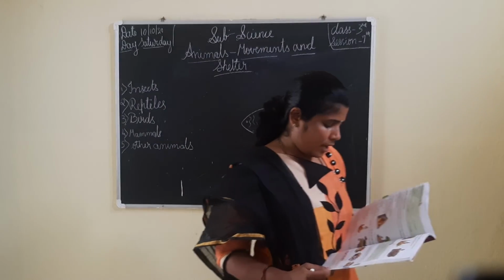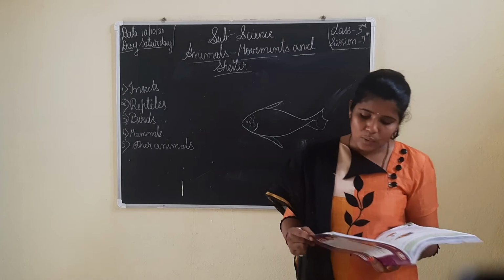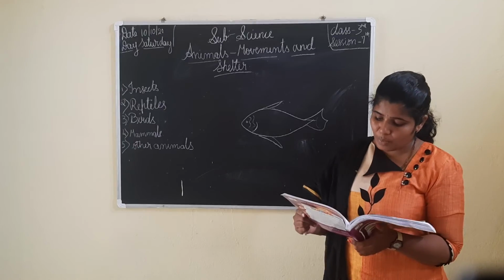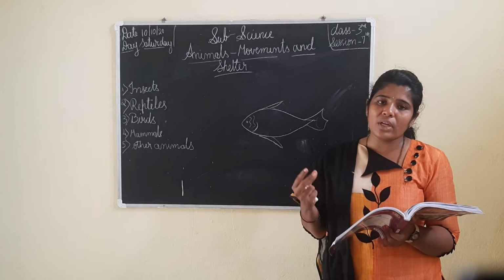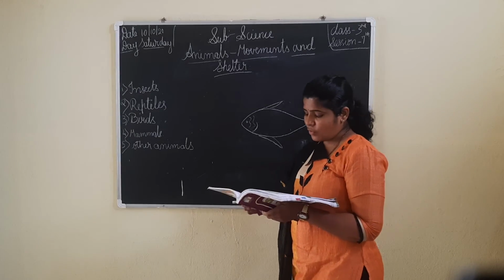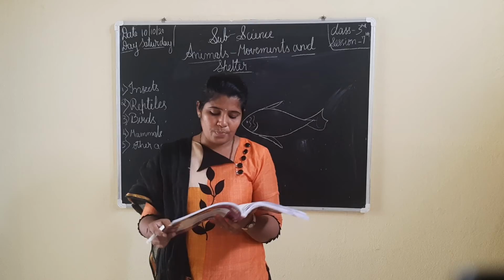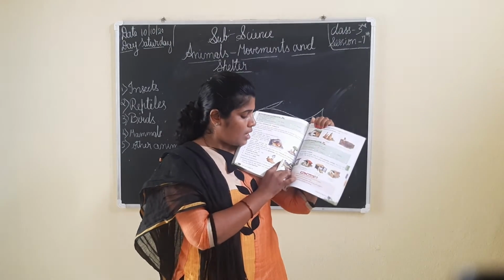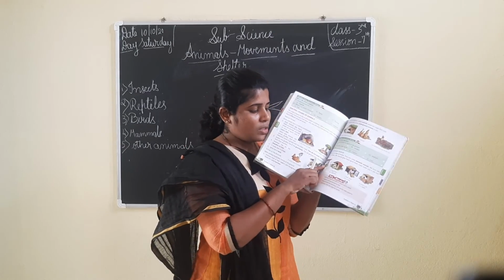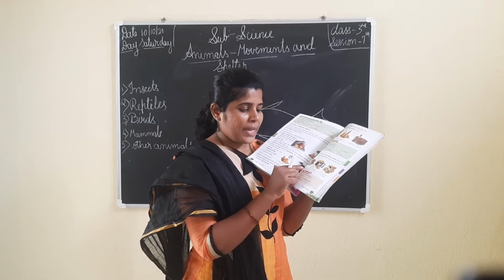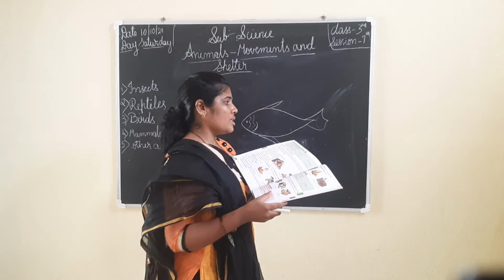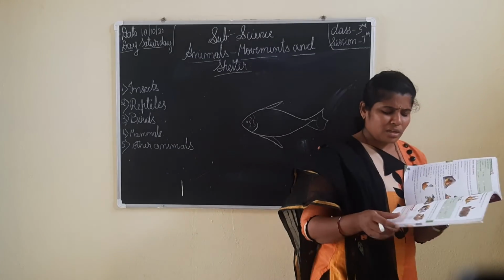We must take good care of them. We should give them good food, clean water and a safe and clean shelter. We have to look after them in good manners. You can see in the picture, the cow lives in a shed, where we make a cow shed. The dog lives in a kennel, the hen lives in a coop, and the horse lives in a stable. These are the houses of domestic animals.